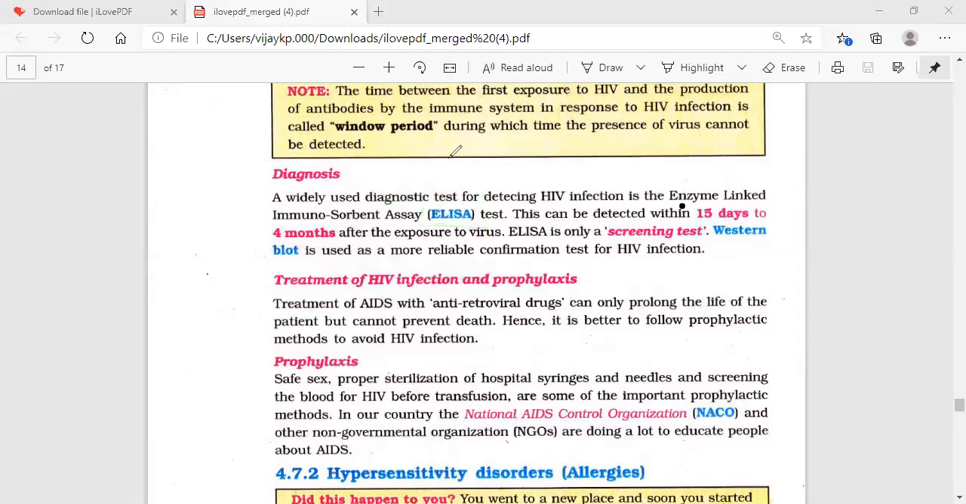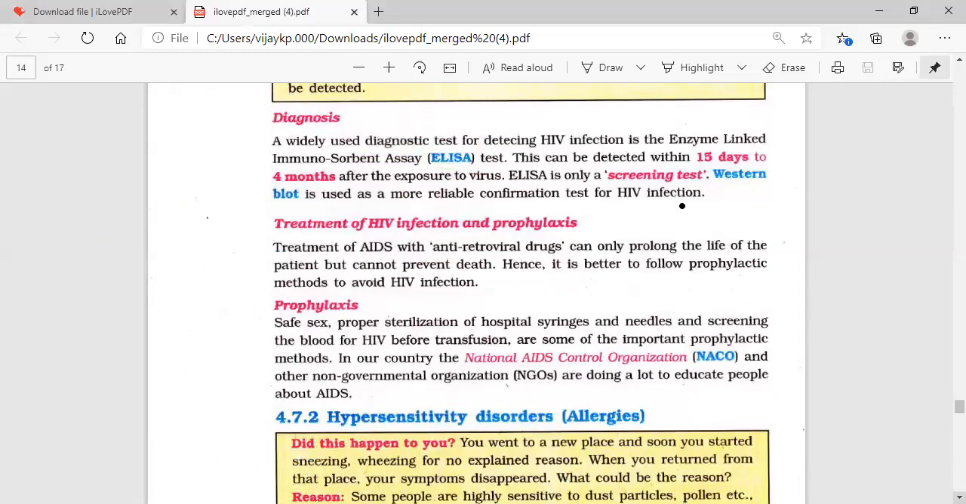This is simply an antibody test. Nowadays, people know what an antibody test is. ELISA is the antibody test that we'll discuss in the next class, and we will show with videos how it can be performed. Then, what kind of treatment can be done for HIV infection, and prophylaxis.